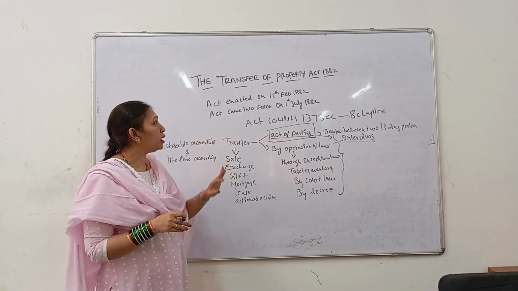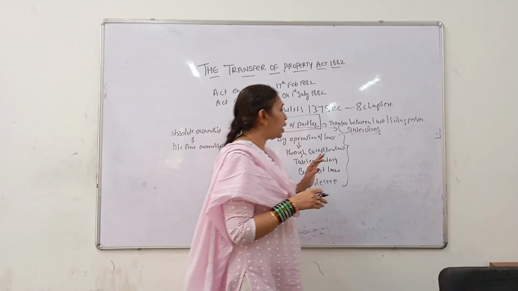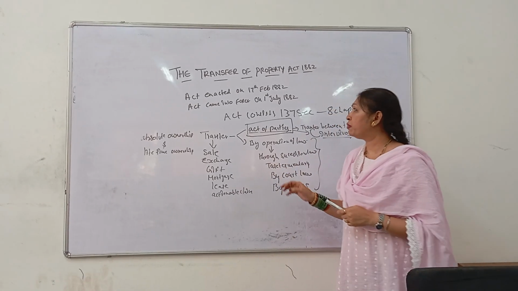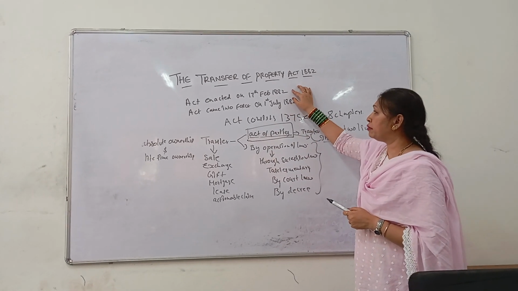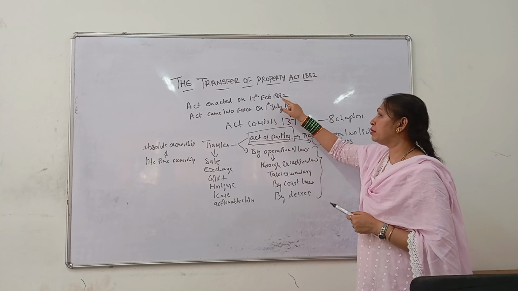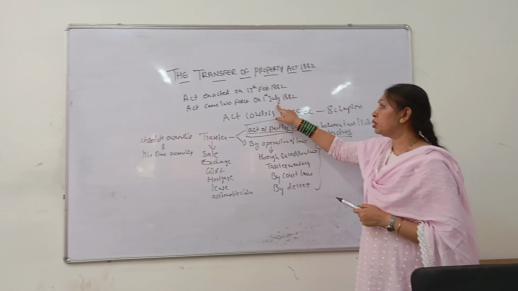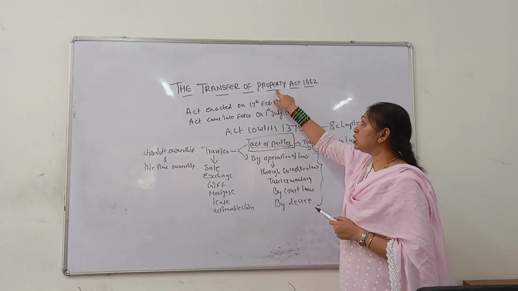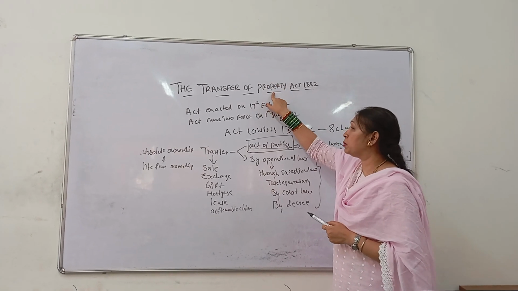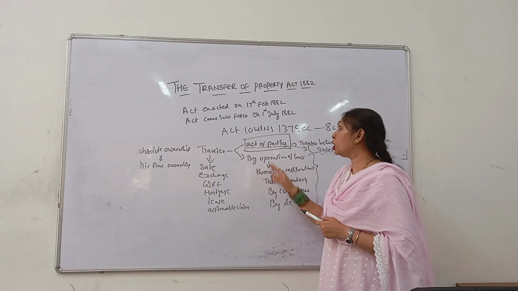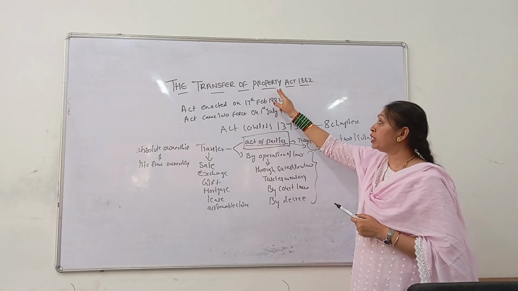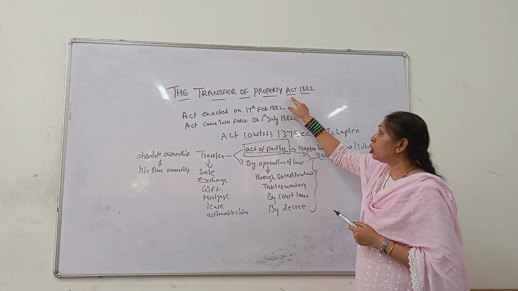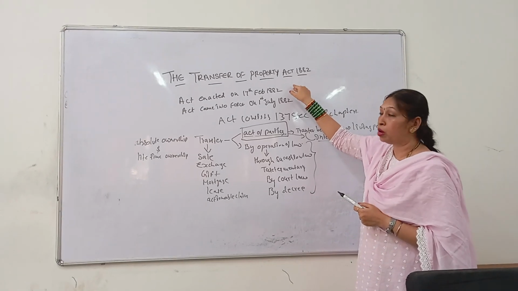I hope you have understood the introduction about the transfer of property. Once again, a small briefing very fast: it was enacted on 17th February and came into force on 1st July 1882. Then what is a property? First we have to understand that. As per the law, property is divided into tangible and intangible, and tangible is again divided into movable property and immovable property.